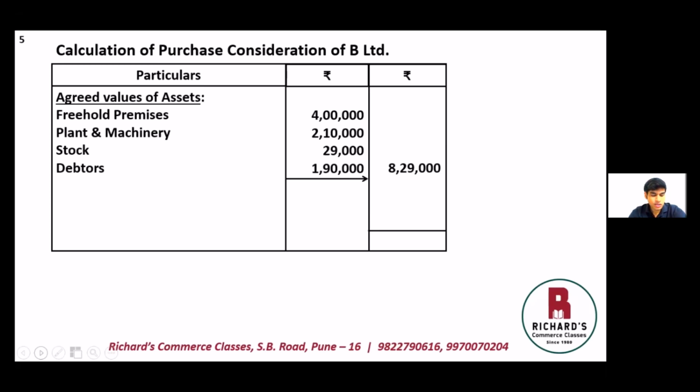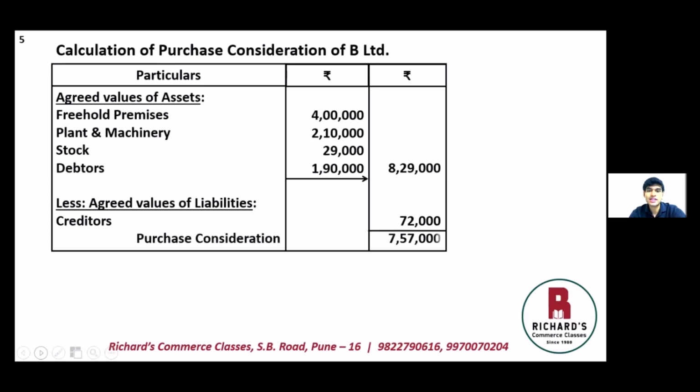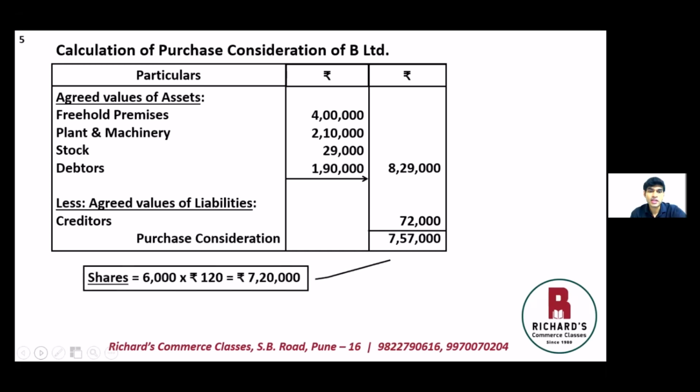8,29,000. From this, we will deduct the agreed value of liabilities again. Here we have only creditors, and the value of creditors here is 72,000. So deducting 72,000 from 8,29,000, we have purchase consideration equal to 7,57,000. Now this too is received in shares and cash. B Limited has been issued 6,000 equity shares of 100 each, but at rupees 120. So therefore, the shares value will be 6,000 shares into rupees 120, that is 7,20,000, and the balance, that is 37,000, will be received in cash.